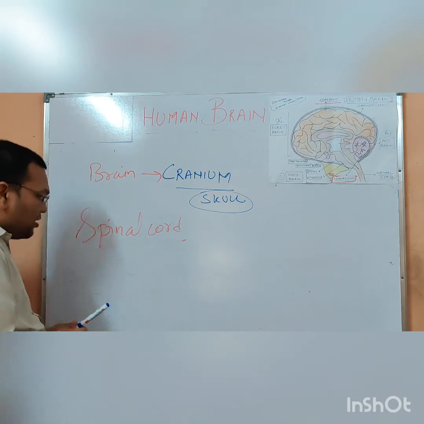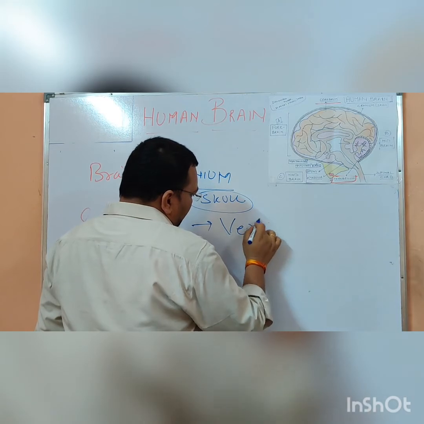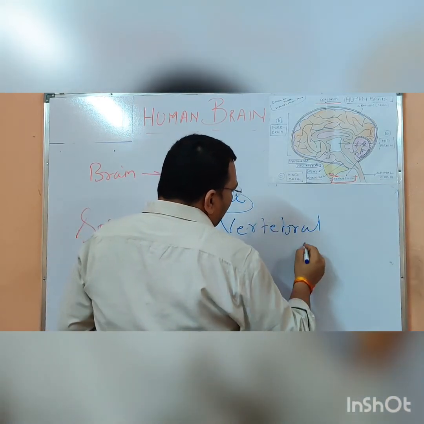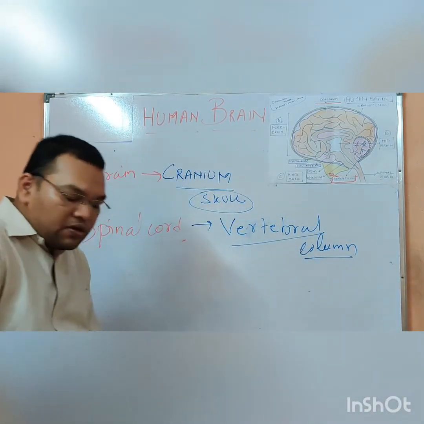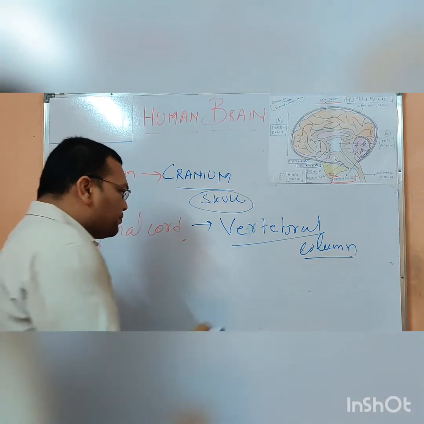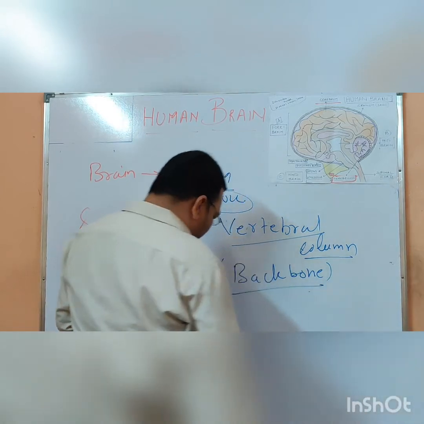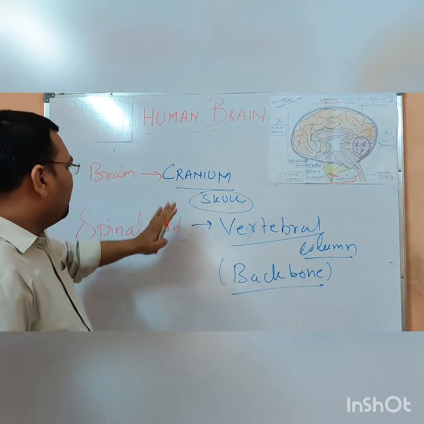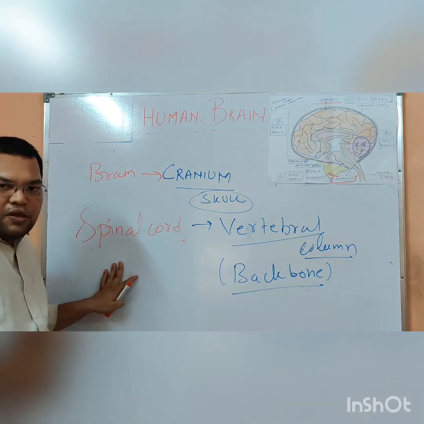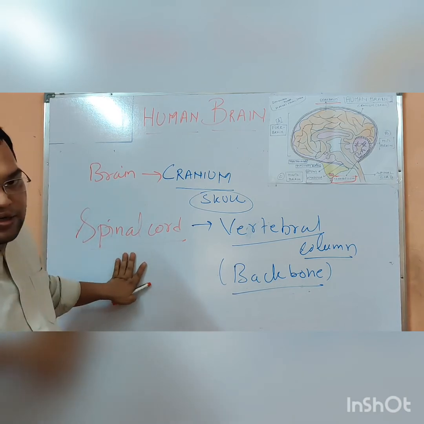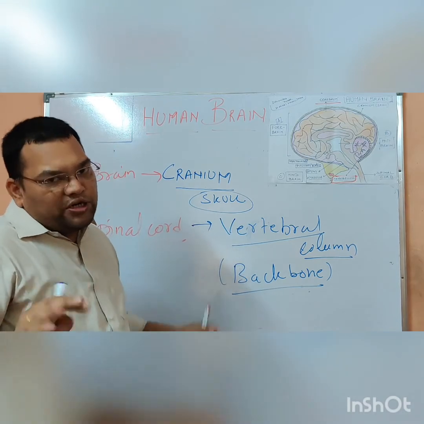The spinal cord is protected by our vertebral column, the backbone, called रीढ़ की हड्डी. So the cranium and the vertebral column are protecting the brain and spinal cord respectively. So the brain and spinal cord are protected by the cranium or the skull, and the vertebral column, in local language the backbone, respectively.